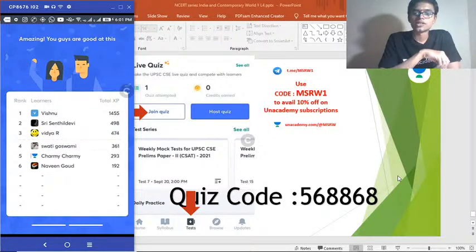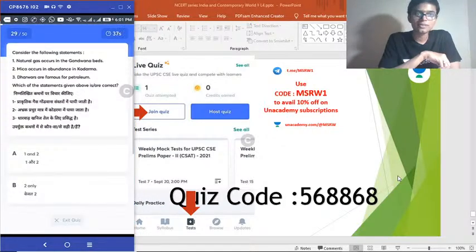Moving on to our next question. Question number 29. Consider the following statements. 1. Natural gas occurs in the Gondwana beds. 2. Mica occurs in abundance in Koderma. 3. Tharwars are famous for petroleum. Which of the statements given above is or are correct?